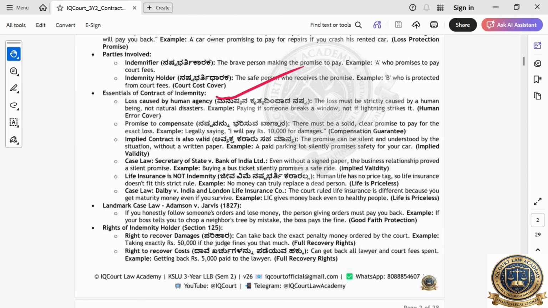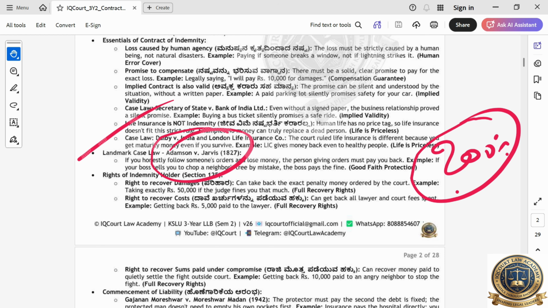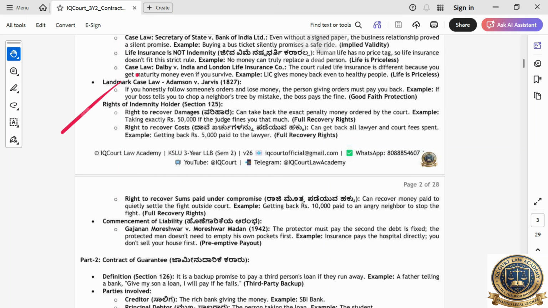Loss caused by human agency. Then these are the essentials: the promise to compensate, implied contract, and cases of loss, as in life insurance. Landmark case law: Adamson versus Jarvis. 200% this case law is important, very important in problems as it comes. You should study this case law in the first unit. Okay, very important. Next we'll go to the rights of the indemnity holder.